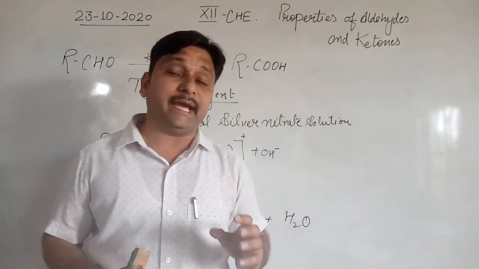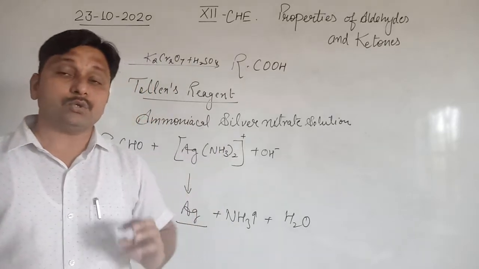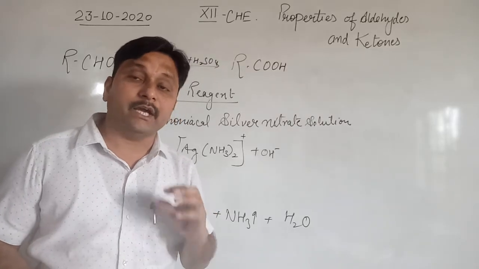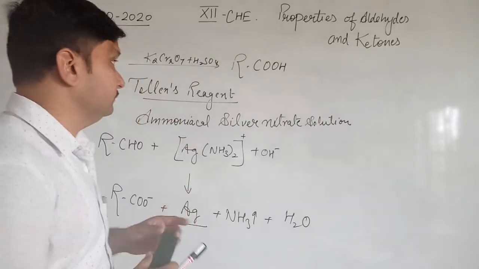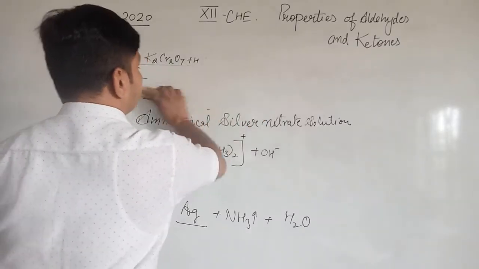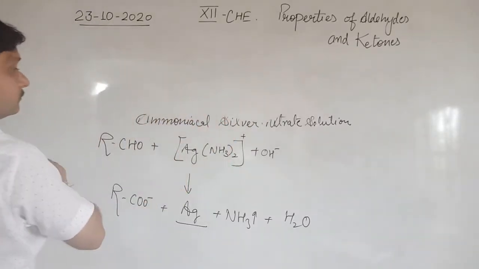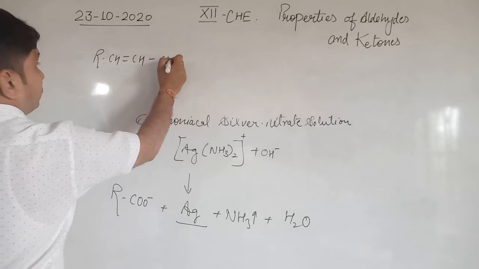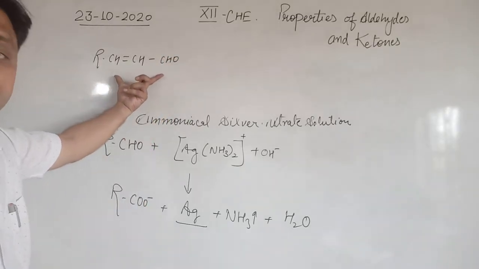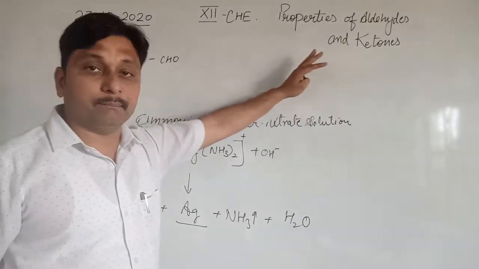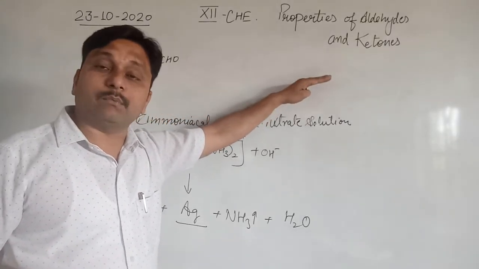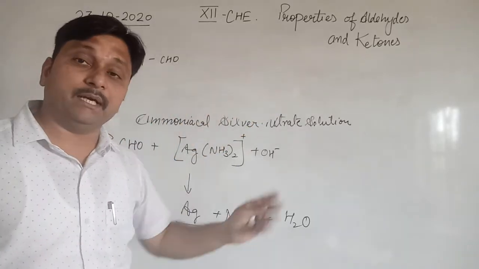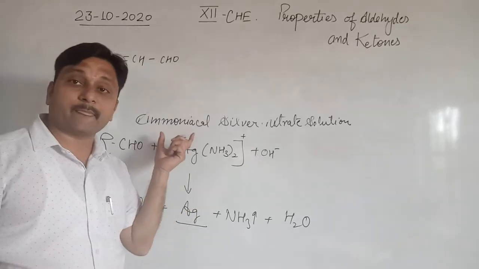If we have unsaturated aldehydes, unsaturated aldehydes can be easily converted into unsaturated carboxylic acid in the presence of Tollens reagent. For example, this is an unsaturated aldehyde. If we want to convert the compound into a carboxylic acid, and that carboxylic acid must 100% retain this double bonded part, means to prevent the double bond from being affected, we can use Tollens reagent as the oxidizing agent.